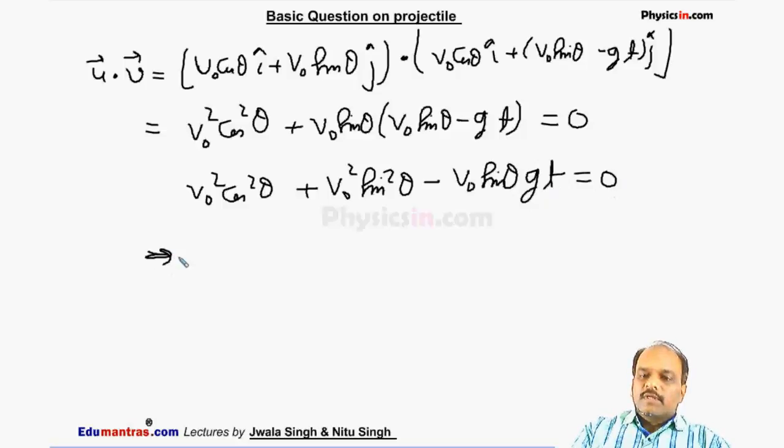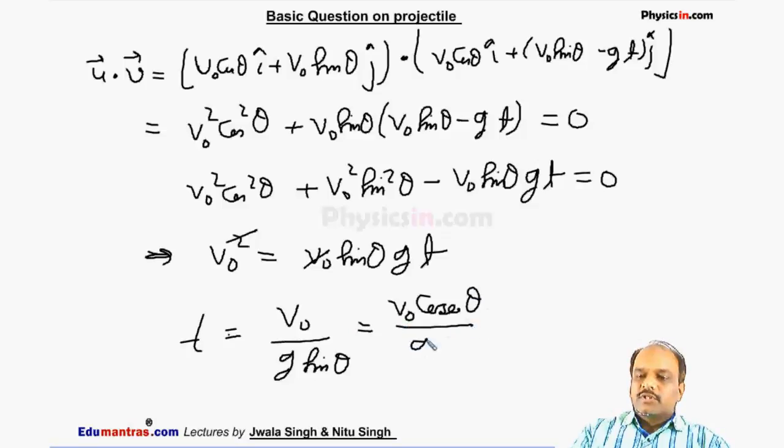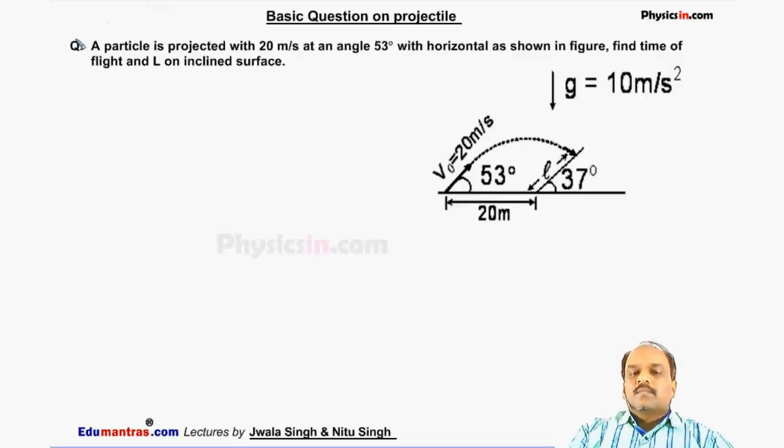So v0 square must be equal to v0 sin theta into gt, because we know cos square theta plus sin square theta is 1. So v0 will vanish. We get time as v0 by g sin theta, which can also be written as v0 cosec theta divided by g. This is the answer.